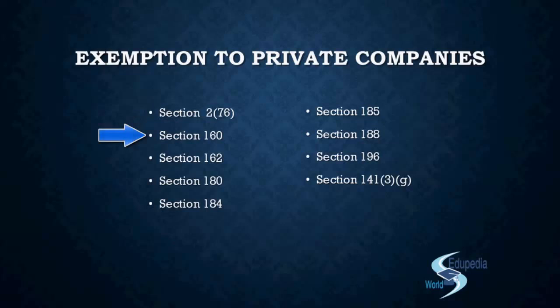Next we have section 160. Remember what 160 was? So 160 basically dealt with the right of a person other than the retiring person to stand for the directorship. And what was the exemption over there? The exemption was from the depositing of rupees 1 lakh. So in a private company, you need not deposit rupees 1 lakh for your candidature.